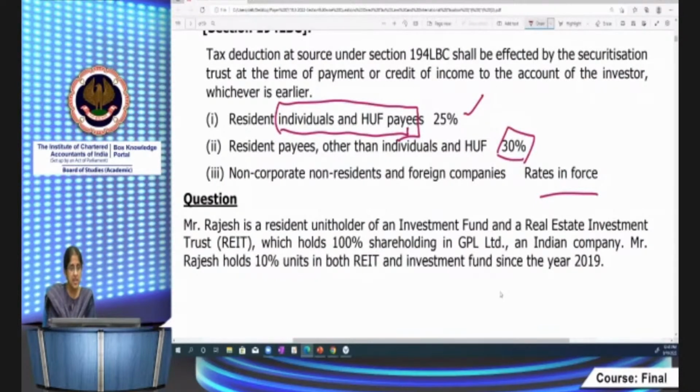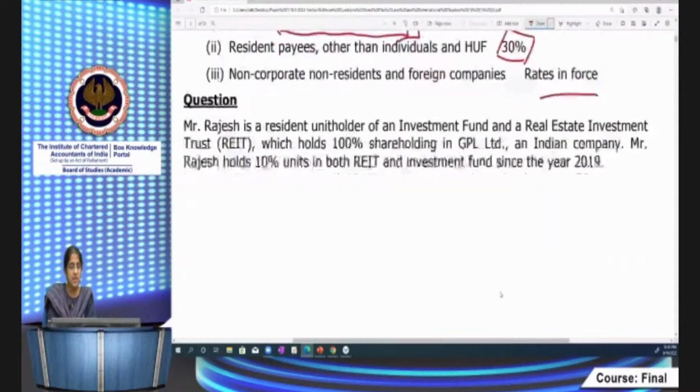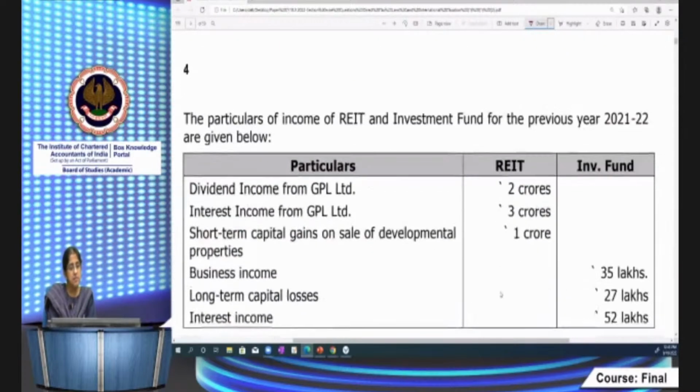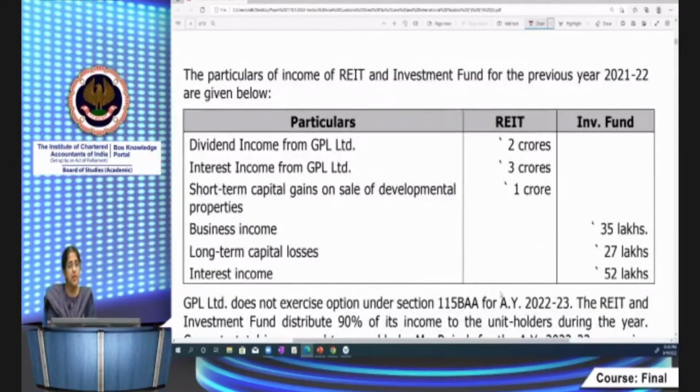Okay, now we take a small example to understand the difference. Mr. Rajesh is a resident unit holder of an investment fund and a REIT, which holds 100% shareholding. The REIT holds 100% shareholding in GPL Limited, an Indian company. So GPL Limited is the SPV. Mr. Rajesh holds 10% units in both REIT and investment fund since the year 2019. Okay. Now income particulars are given.